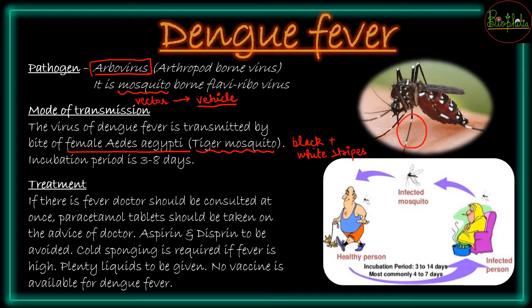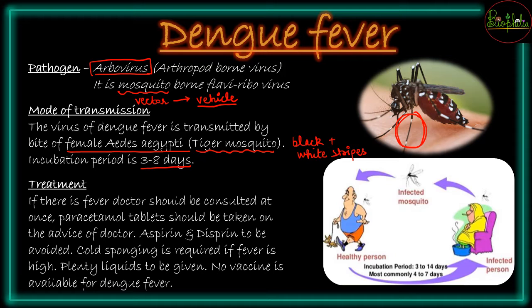So here also you can see in the photograph how the legs have different colorations, and even on its body you can see black and white stripes, that is your Aedes aegypti mosquito. So incubation period जो होगा, that means it can be stable for how long? It can be for 3 to 8 days, and then you can find some symptoms of dengue fever.